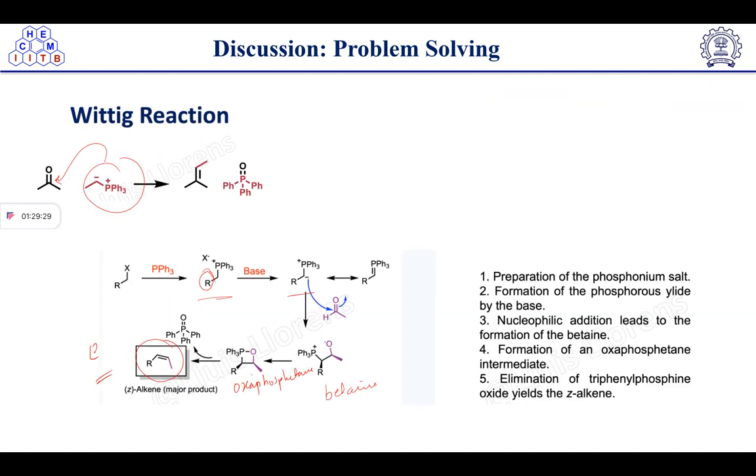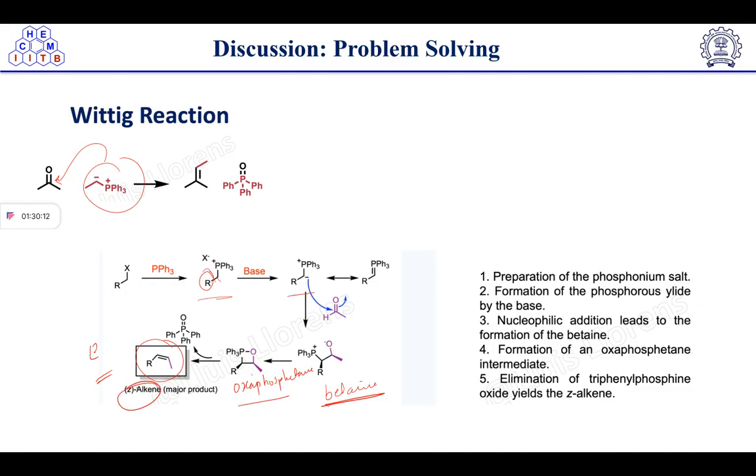Then we have discussed the Wittig reaction. In the Wittig reaction, phosphorus halide is used. So preparation of the phosphonium salt is taking place here. Then formation of the phosphorus ylide: the base will abstract the proton from here and it will form the phosphorus ylide. And after the ylide, nucleophilic addition of this ylide leads to the formation of betaine intermediate. After this betaine intermediate, oxaphosphetane formation will take place, and then elimination of triphenylphosphine oxide results in a product